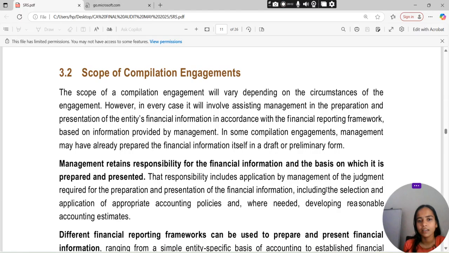In some compilation engagements, management may have already prepared the financial information itself in a draft or preliminary form. Management retains responsibility for the financial information and the basis on which it is prepared and presented. That responsibility includes application by management of judgment required for the preparation and presentation of financial information. That includes the selection and application of appropriate accounting policies and, where needed, developing reasonable accounting estimates.